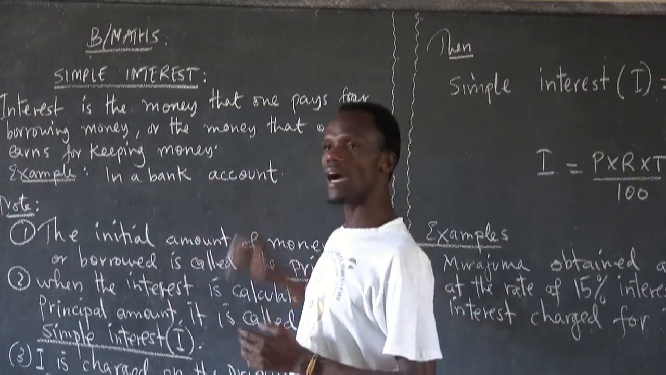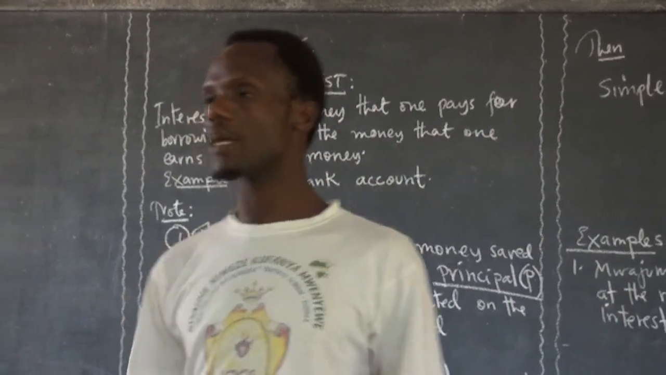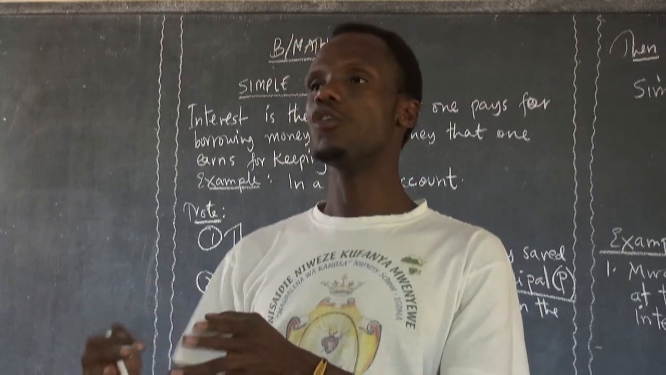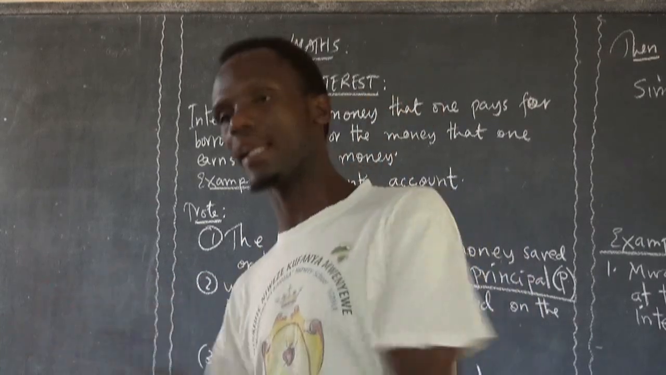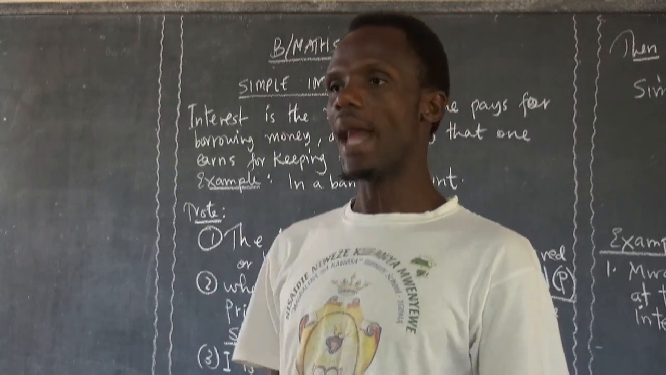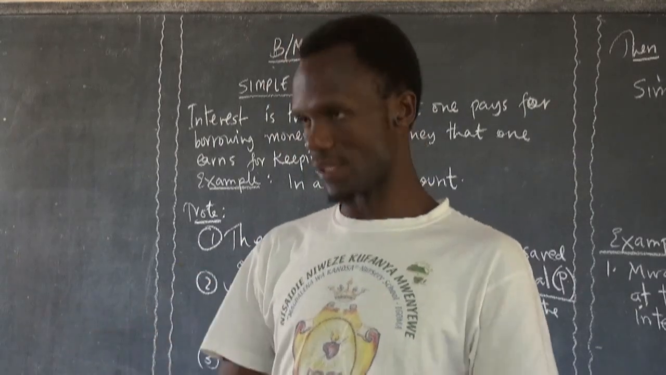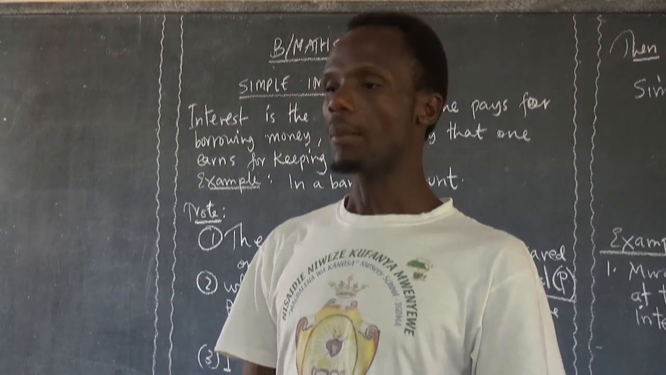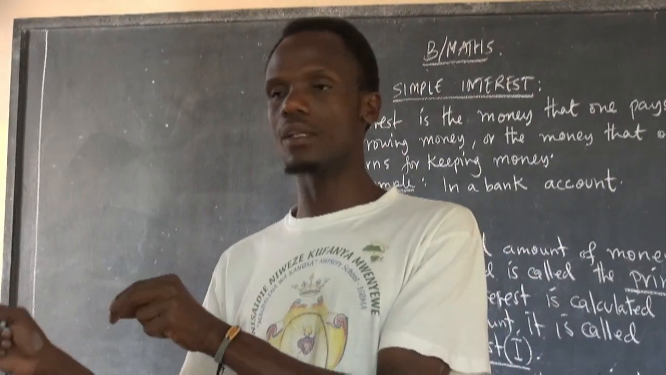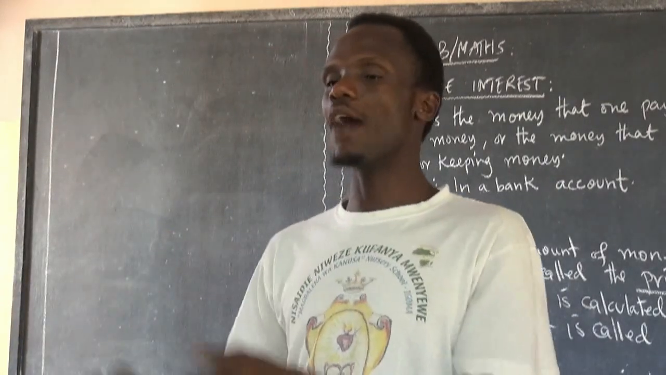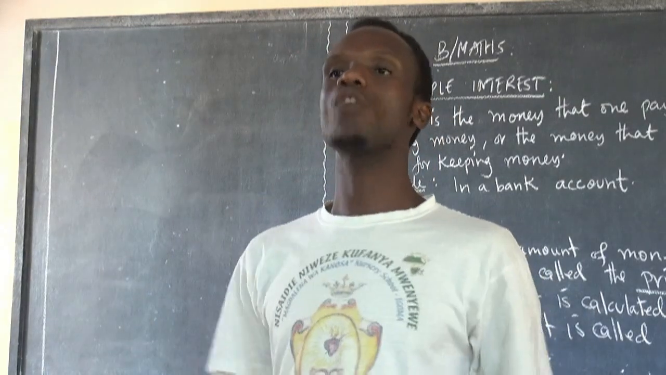For example, you have an account in the bank, and you decide to keep some amount in the bank. At the end of the year, you may get a profit by keeping money, because we learned about profit. That profit is called interest. It is called interest because you have not sold something, but you have kept money, and then after a few years or a few months, you earn some profit. That profit is called interest.